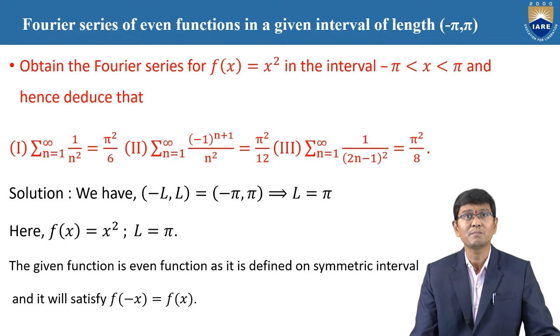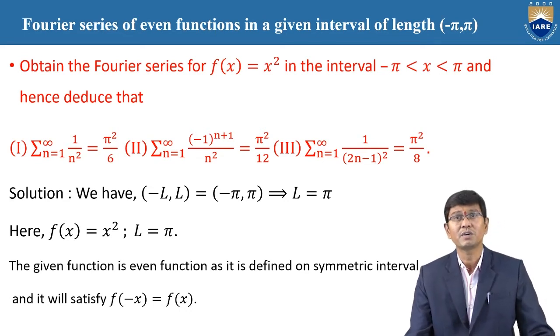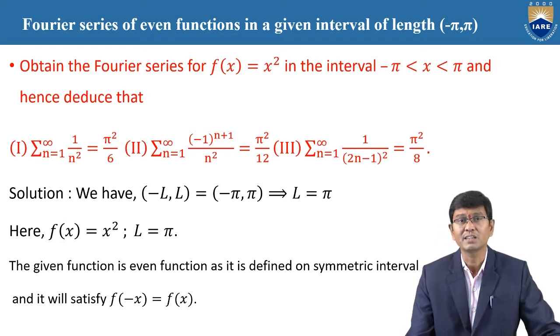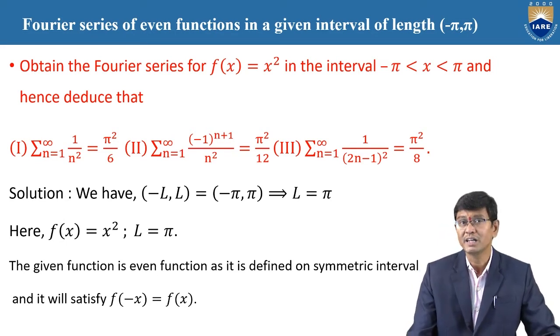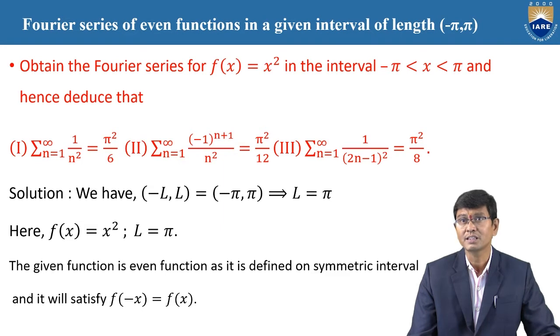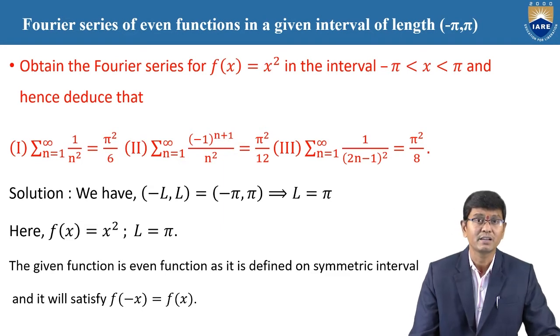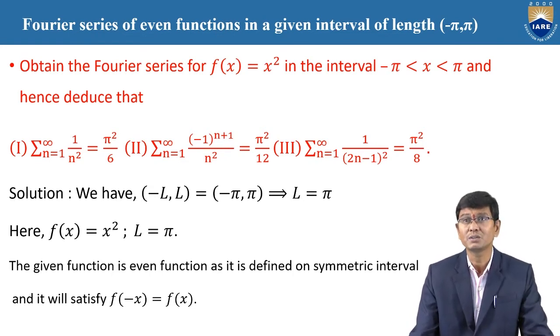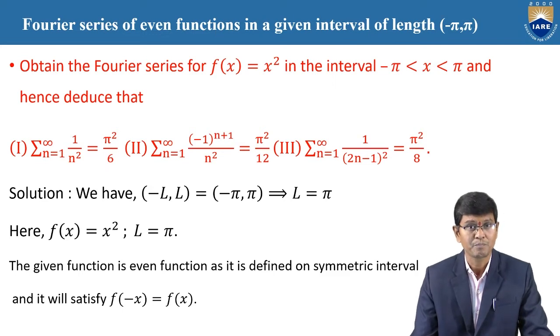Now we'll discuss the formulas based on the even function. Obtain the Fourier series for f of x equal to x square in the interval minus pi to pi, and also deduce that the summation n equal to 1 to infinity of 1 by n square is equal to pi square by 6. Similarly, the summation n equal to 1 to infinity of minus 1 whole power n plus 1 by n square is equal to pi square by 12. And third, show that the summation n equal to 1 to infinity of 1 by 2n minus 1 whole square is equal to pi square by 8.